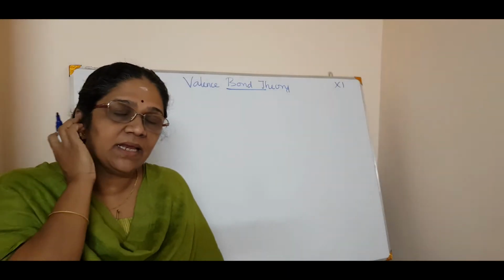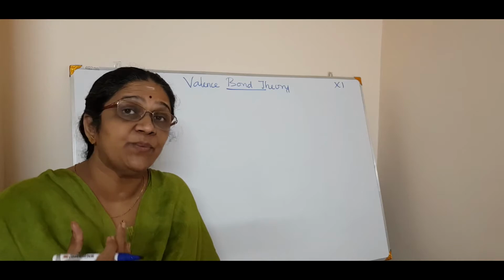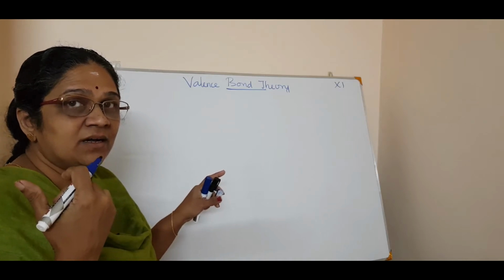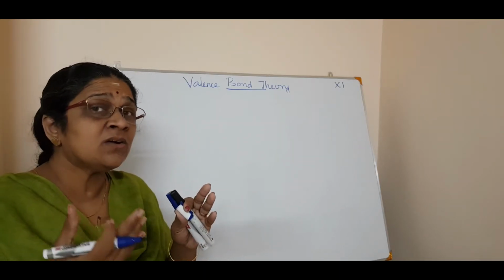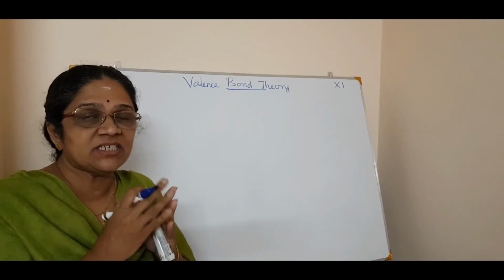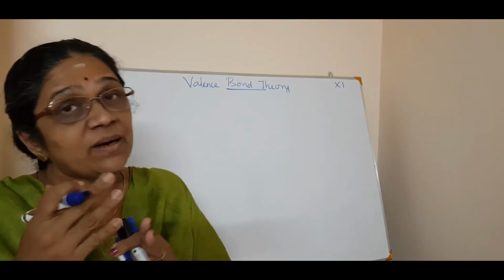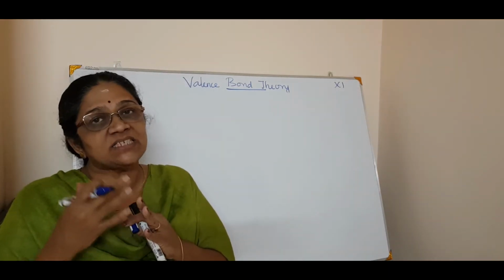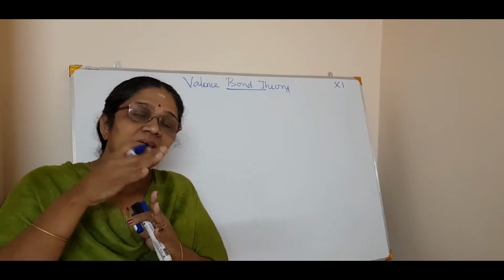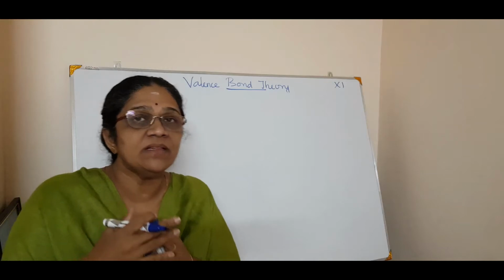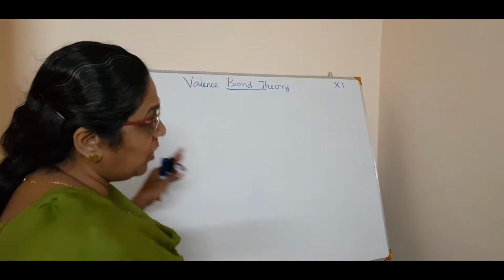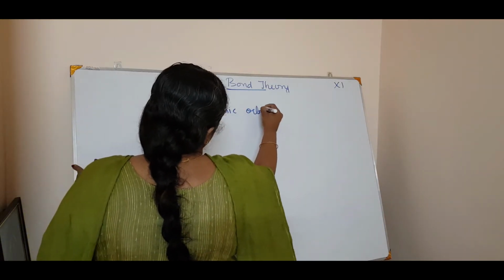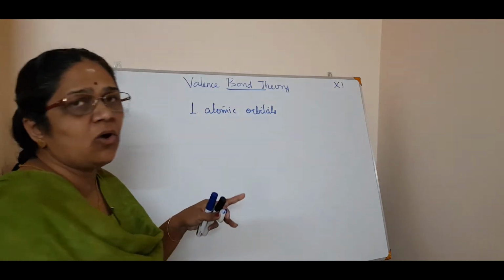One is that it mainly concerns atomic orbitals. Going back to the last chapter, in quantum mechanics you studied the atomic orbitals px, py, pz. They have a dumbbell shape, isn't it? The s orbital is spherical. What about the energies of s, p, d and so on? That also is taken into consideration in the VB theory. So the VB theory is based mainly on the concept of atomic orbitals.